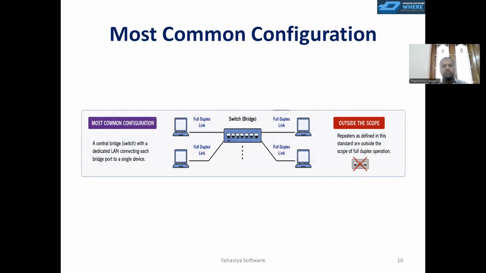The most common configuration for full duplex is that we have full duplex supported nodes connected via a switch or bridge. The switch connects them in a peer-to-peer manner so that they can do a full duplex exchange between them.